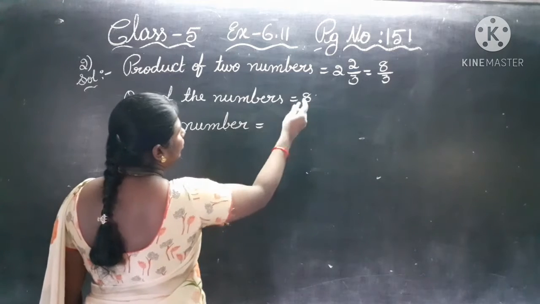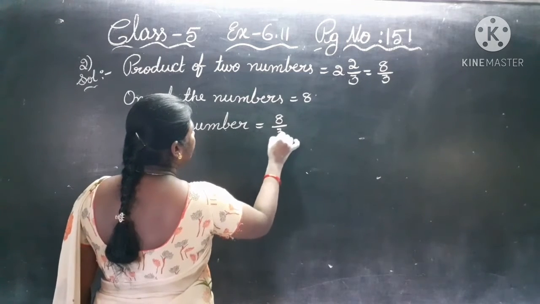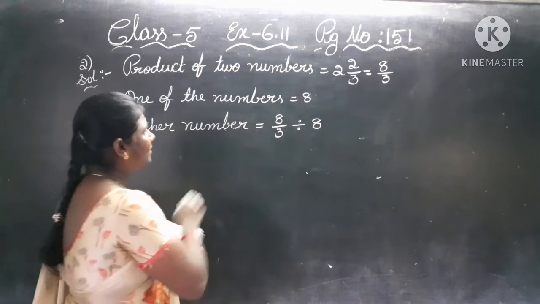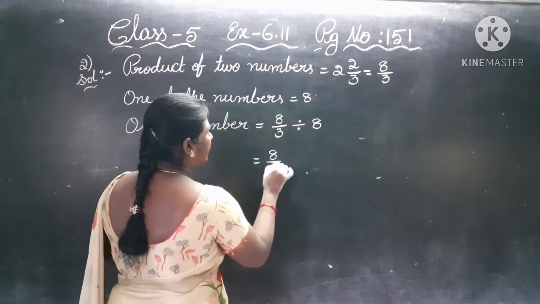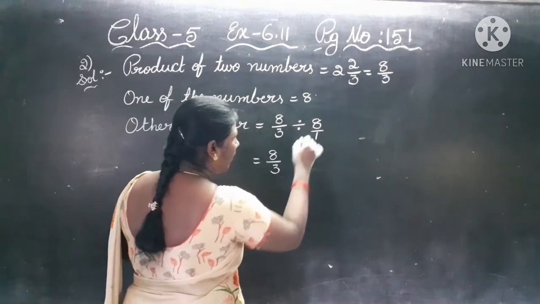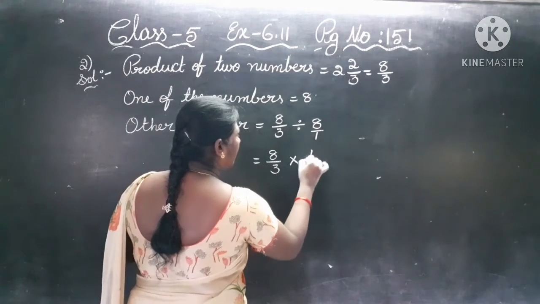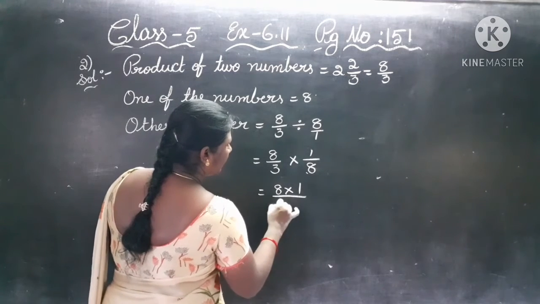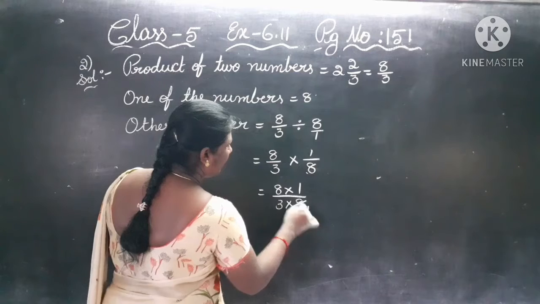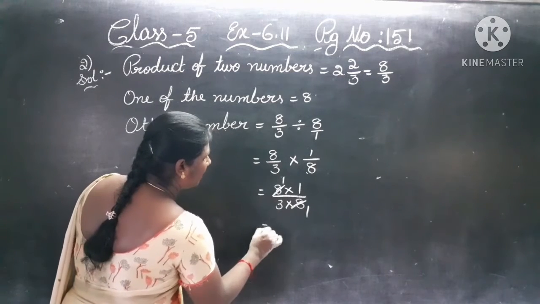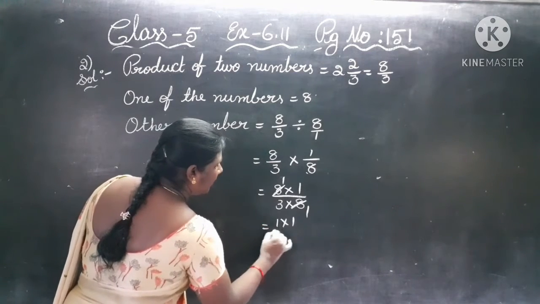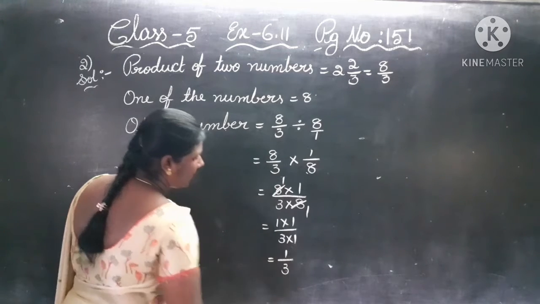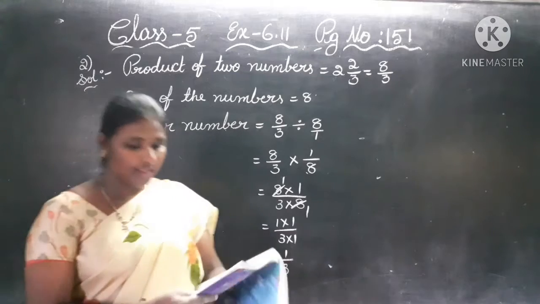Other number is equal to 8 by 3 divided by 8. So first 8 by 3 we have to write as it is. Here any number, write by 1, and write the reciprocal. 1 by 8. 8 into 1 by 3 into 8. 8 ones, 8 ones. So remaining 1 ones are 1, into 1 by 3 into 1. 1 ones are 1, 3 ones are 3. So the answer is 1 by 3.